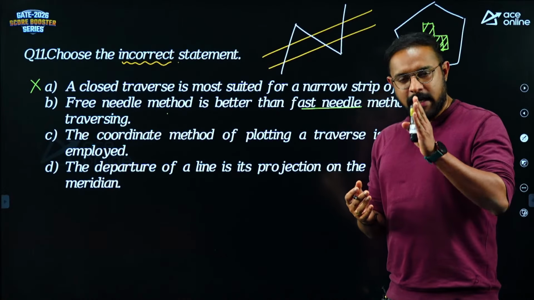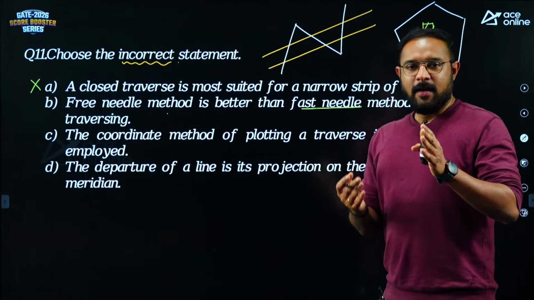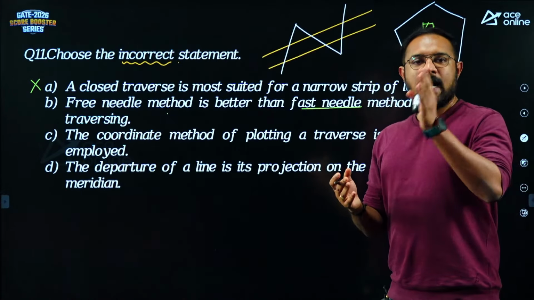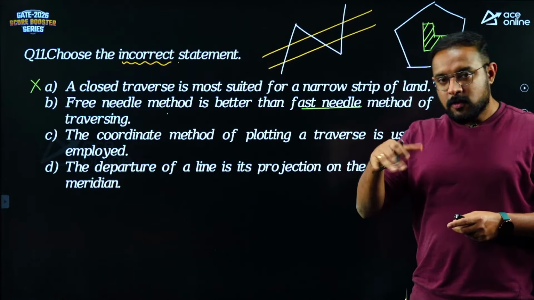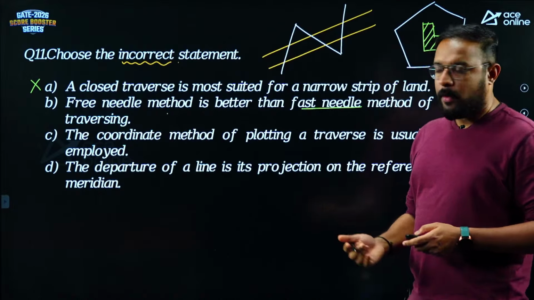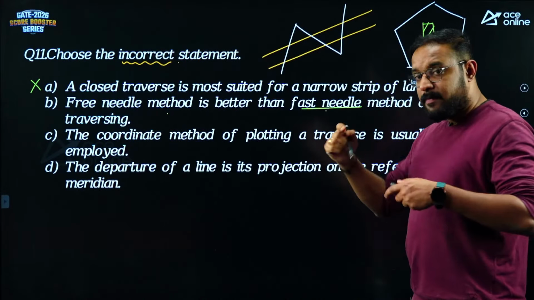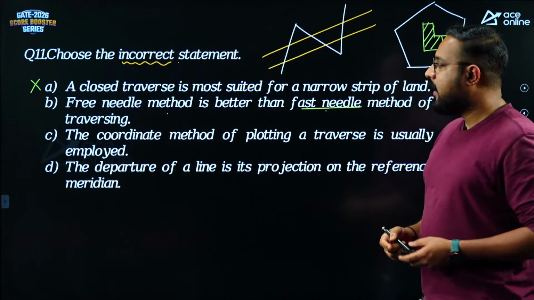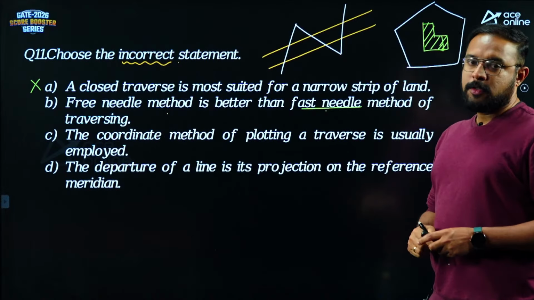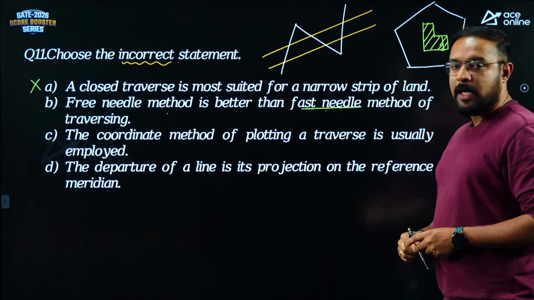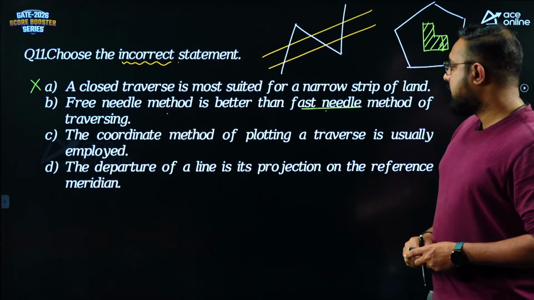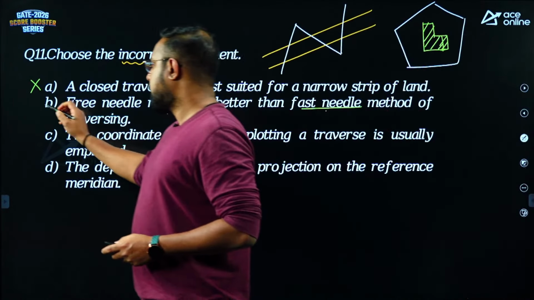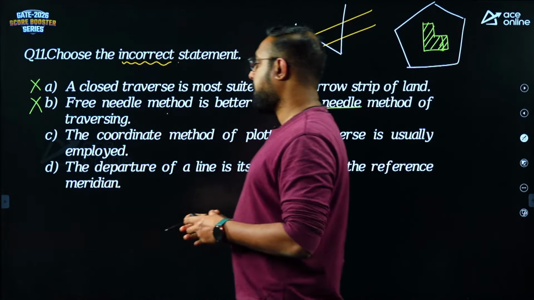You establish the meridian at the starting station. Now what you do is, you make the other meridians parallel to this. So the effect of local attraction will not come. This is much more faster and much more accurate. Therefore, fast needle method is more suitable, more accurate than our free needle method. Fast or fixed needle method is more accurate than our free needle method. So is that statement correct? Free needle method is better than fast needle method. No, that statement is incorrect.